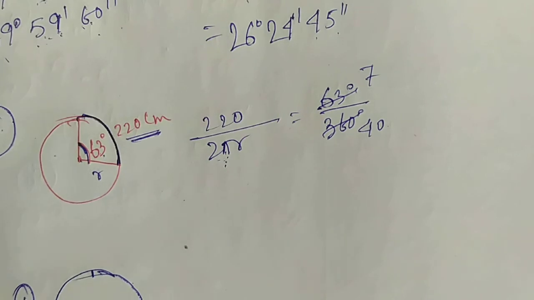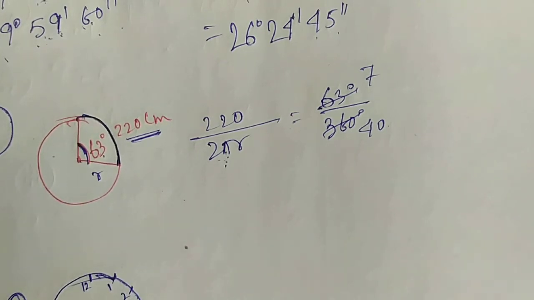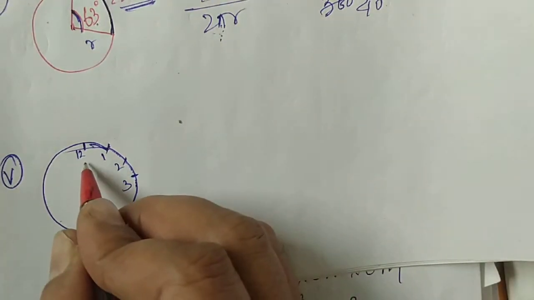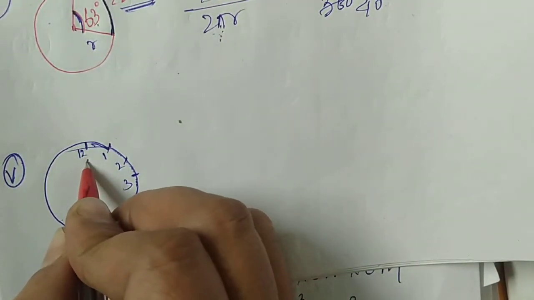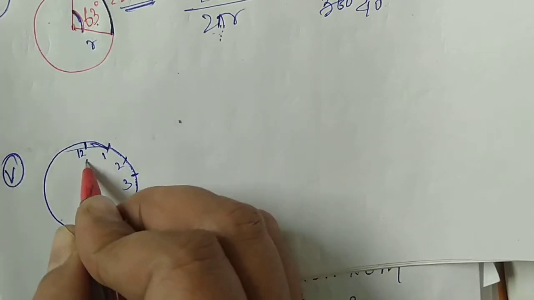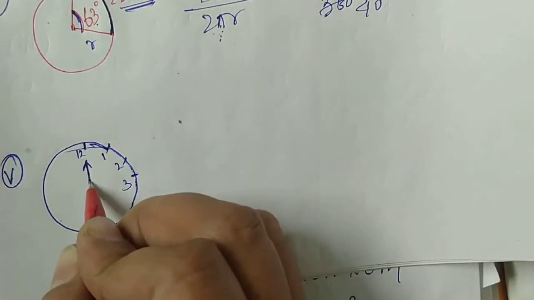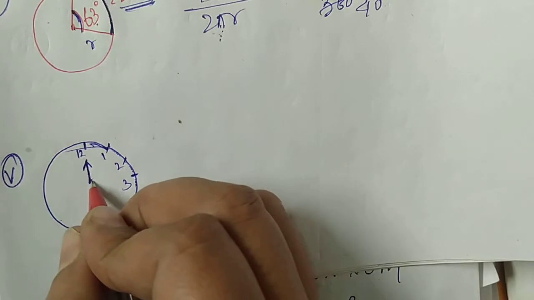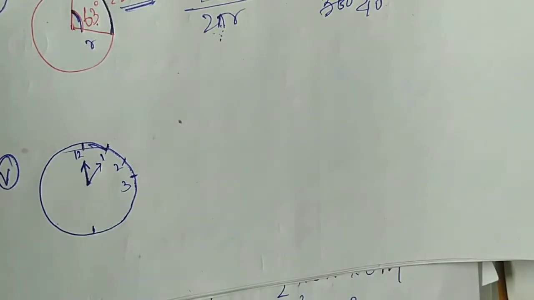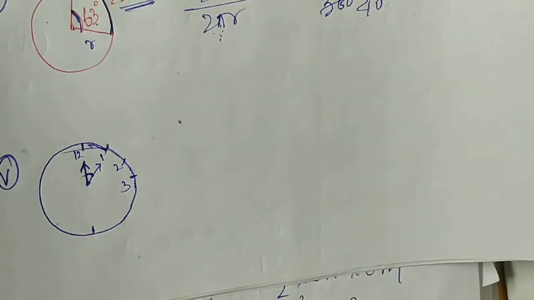Next, question number 5 is given. Suppose this is a clock, this is 12, this is 3, this is 1, this is 2, etc. Here it is asked to write the circular value of the angle formed by the end point of the hour hand of a clock in 1 hour rotation. Suppose the position of the hand of the clock is here. After 1 hour, the position of the hand will be here. So this is the angle. What is the measure of this angle?